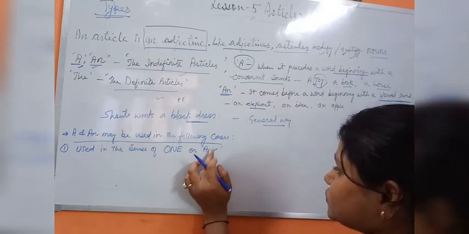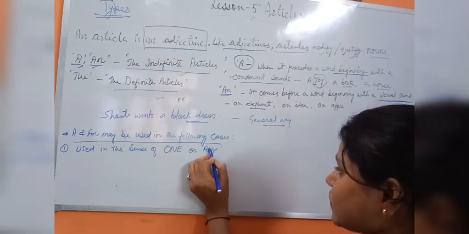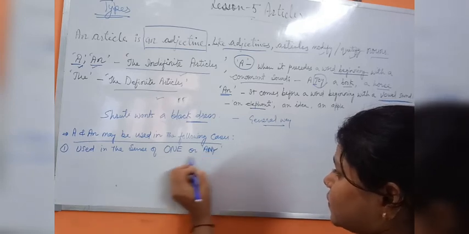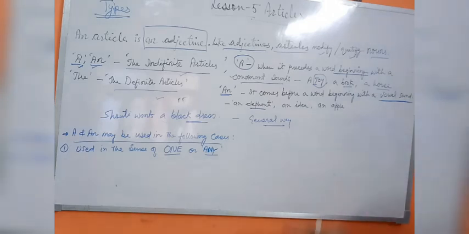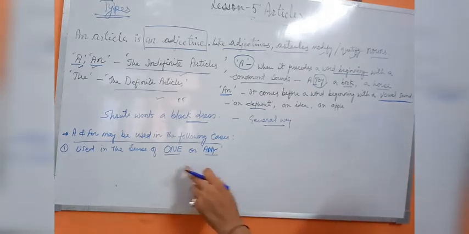How it is used in the sense of one or any, that I will tell you. So the first point says that it is used in the sense of one or any.